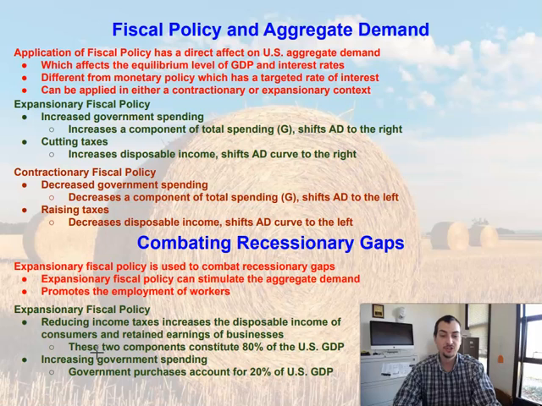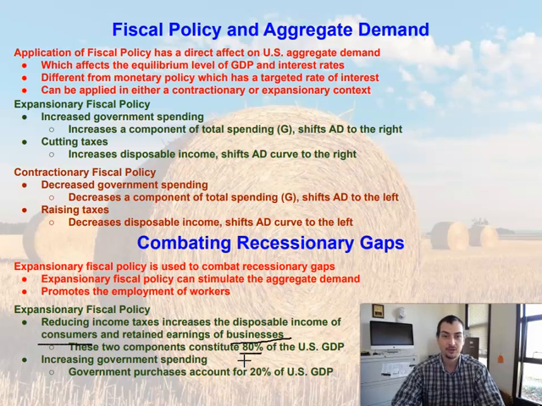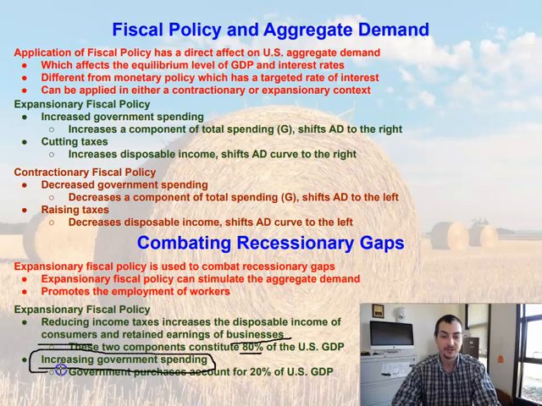So these two components, the households, meaning the consumers, and the businesses, constitute 80% of U.S. GDP. So if we can allow the businesses and the consumers to be buying more, it's going to shift that aggregate demand out. And those two make up 80% of U.S. GDP. The other aspect, like we've been talking about, is increasing government spending. If the government's able to buy more, then that means that we're selling more goods, a lot of times more American-made goods, meaning that we're going to be needing to employ more workers and spur on the economy that way.